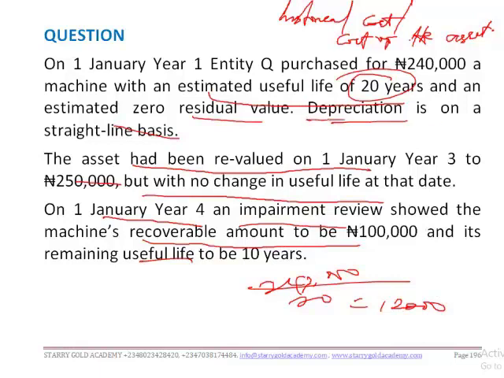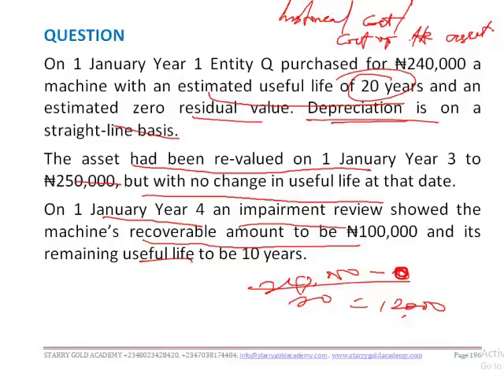And also we are told that depreciation is on a straight line basis. Taking note that the asset has no residual value, that's why we have it straight. That doesn't mean it has a residual value of, say, 40,000. It should have been 200,000, after taking out the 40,000 for residual value, divided by 20, of which we arrive at 10,000 naira as the depreciation that will be chargeable for each year.